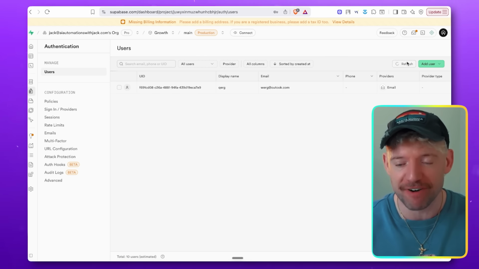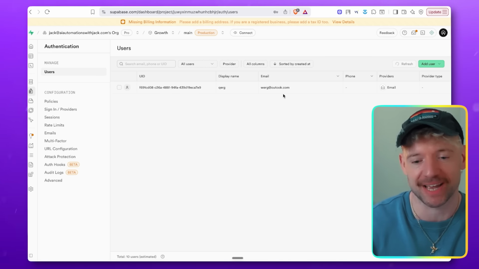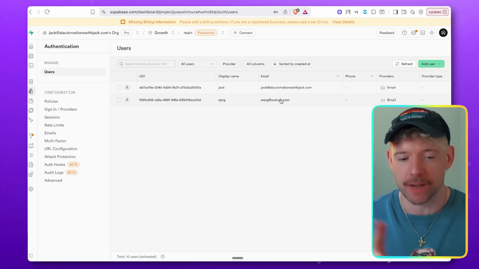We can then refresh this table here, for example, and then we should see display name Jack, email jack@aiautomation.com, and as you can see, bam, it's there.